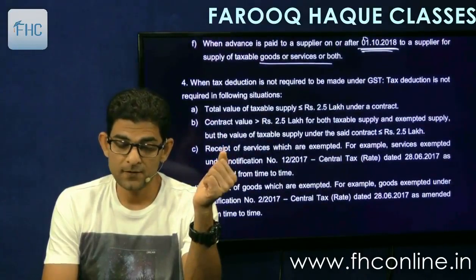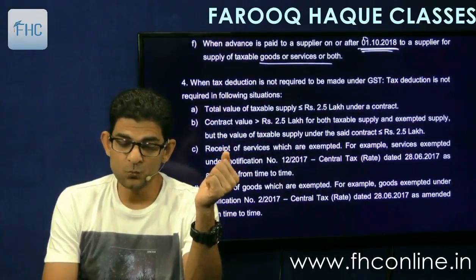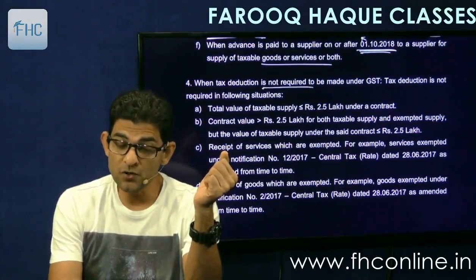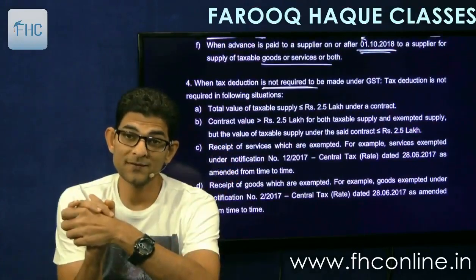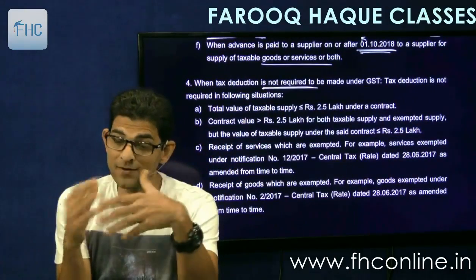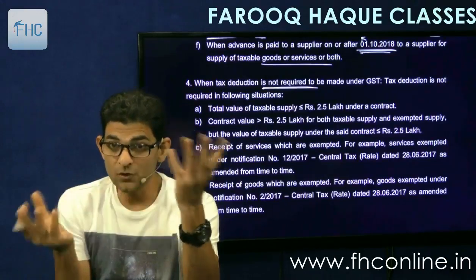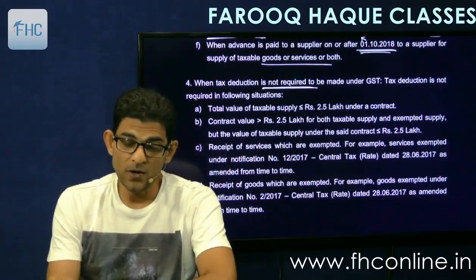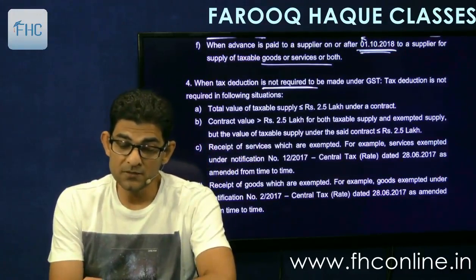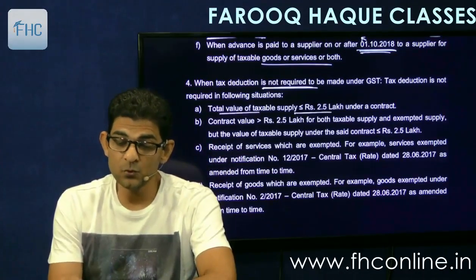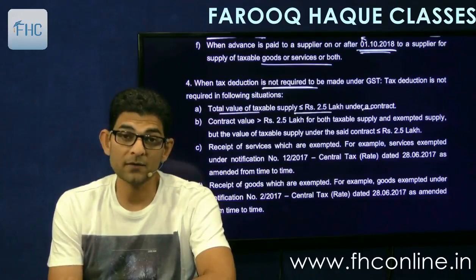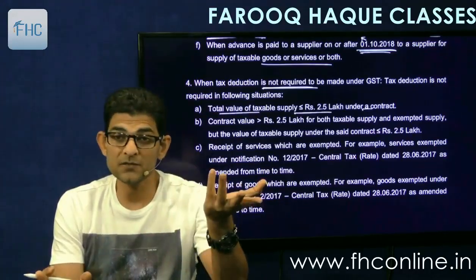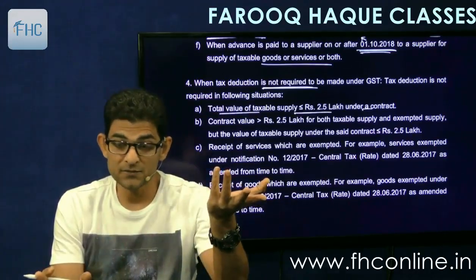Then next point is that when tax deduction is not required to be made. Reverse question, when TDS is not required. So a lot of points. One, total value of taxable supply is less than or equal to 2.5 lakh under one contract. If the value is less than 2.5 lakhs, obviously there will be no TDS.